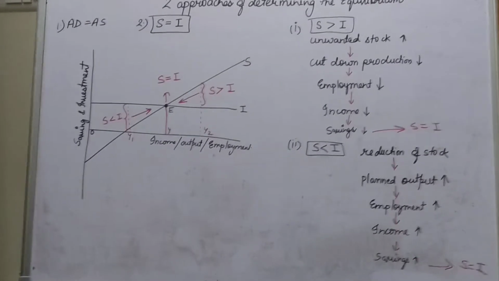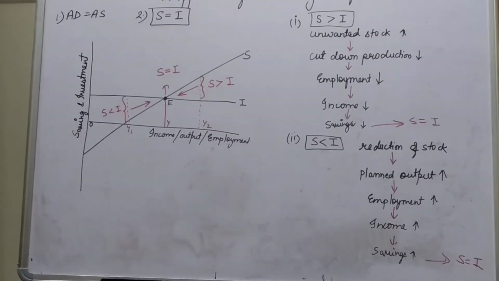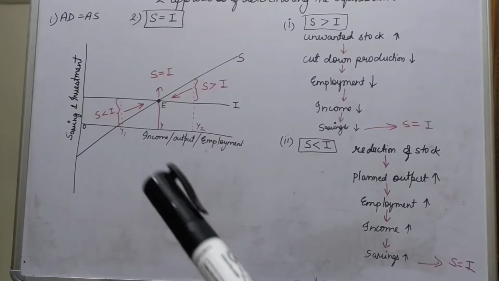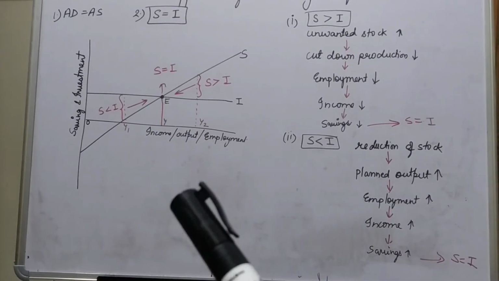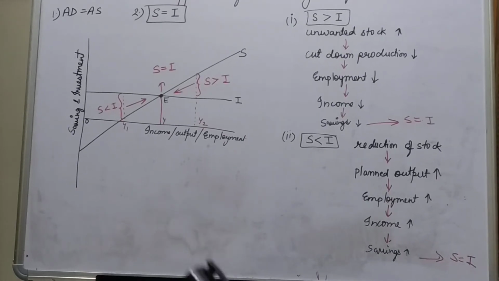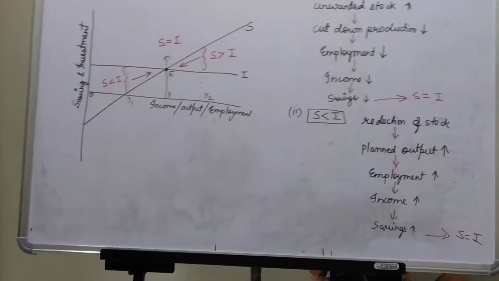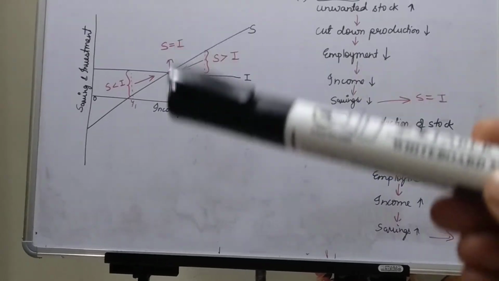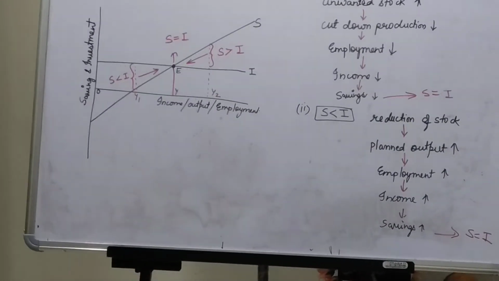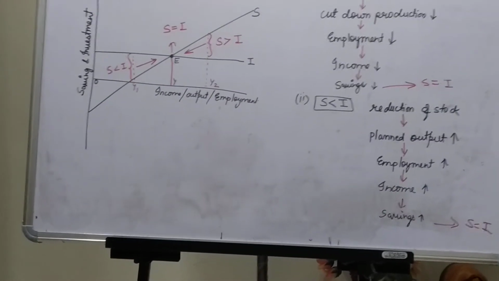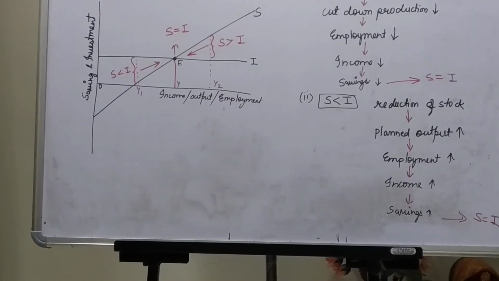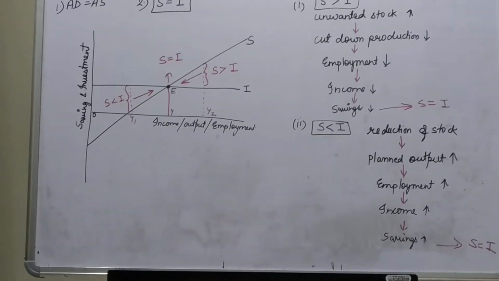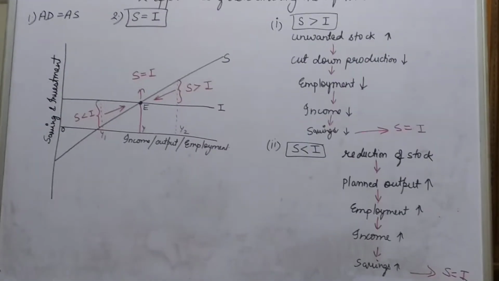Okay, so again I am repeating the explanation of this diagram. That means at OY level of income, at output level OY, firms plan to invest an amount equal to EY. Also, households plan to save an amount equal to EY. So OY is the equilibrium level of income and output, as at this level, planned savings and planned investment are equal to each other.